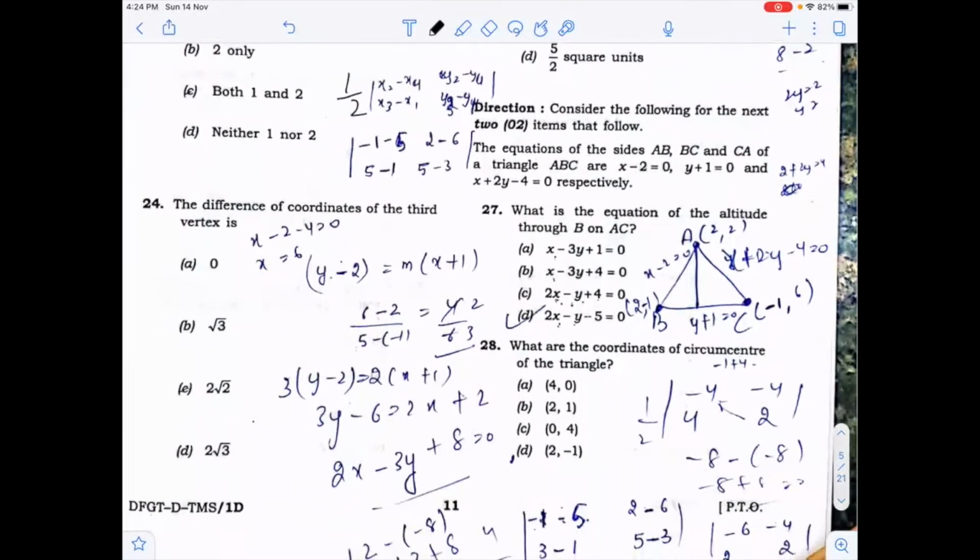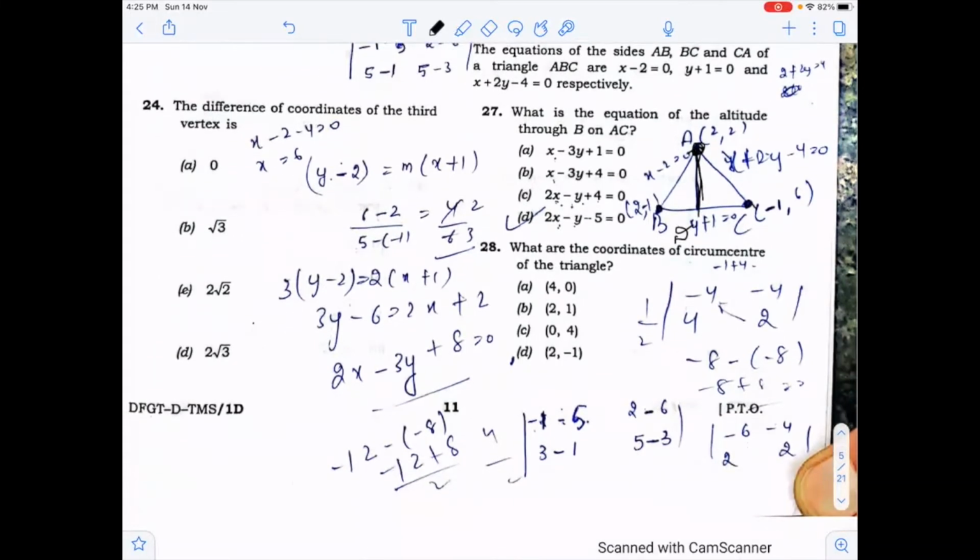Now the next one is, the equations are given to you. What is the equation of the altitude? You know, you have to solve the intersection points. Now you have to solve the altitude. Here the altitude will satisfy this point 2, 2. Then you can see which equation will satisfy 2, 2 and cut the other options. You will get the answer.